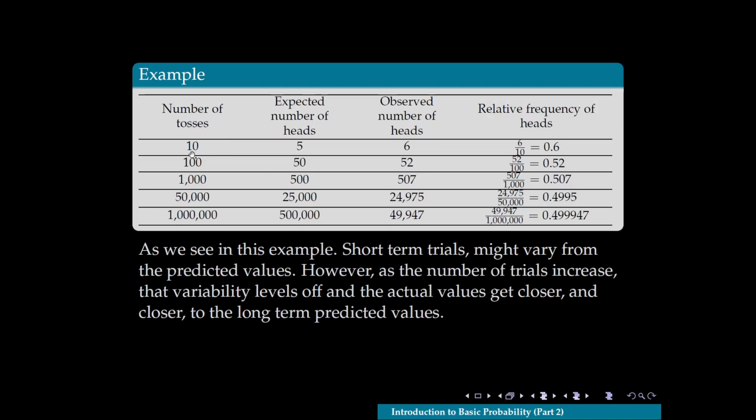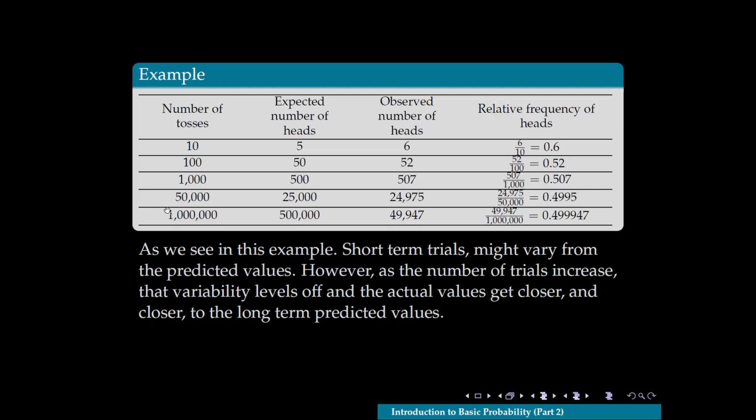With 10 tosses, we're assuming a fair coin, so we assume that roughly half of the results will be heads and half will be tails. That's what we expect. In this case, we flipped the coin 10 times and actually got 6 heads, so the relative frequency is 6/10, or 0.6. Now, we took the same coin and flipped it 100 times. Again, we expect to see 50 heads, but we actually observed 52. So we get a probability of 52 over 100, or exactly 0.52.